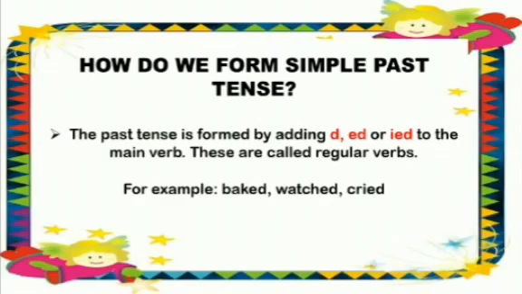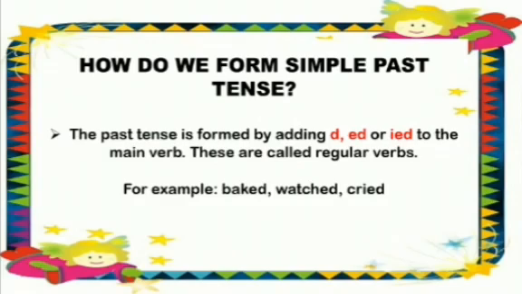For example, baked. The simple verb in baked is bake, b-a-k-e, bake. What we do here is we just add d to the spelling and change it to the past tense. Bake becomes baked. Similarly, watched.